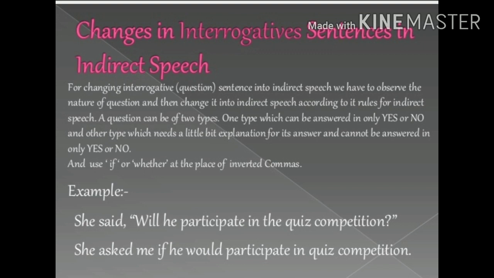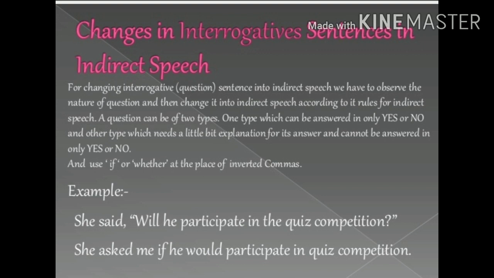A question can be of two types. One type can be answered in yes or no, and the other type needs a little explanation for its answer and cannot be answered in yes or no. And we use the conjunctions if or whether in place of inverted commas.